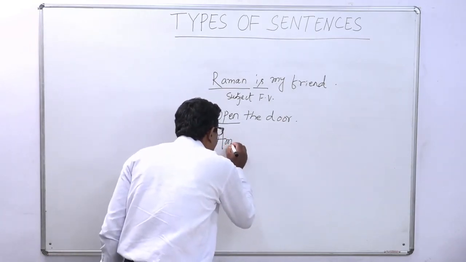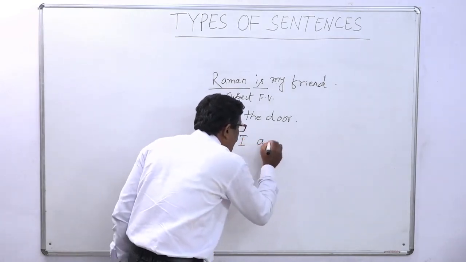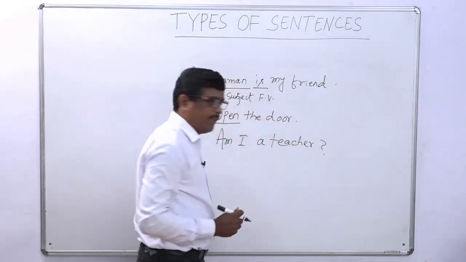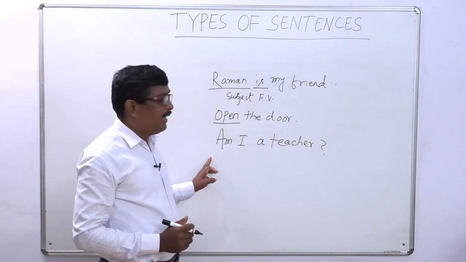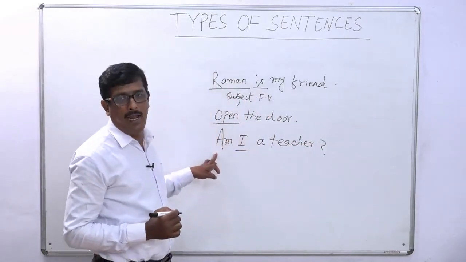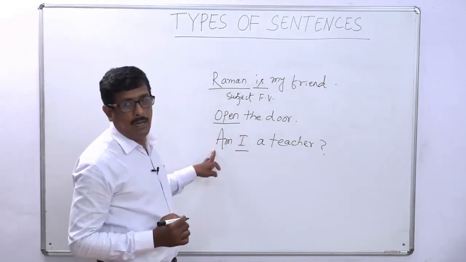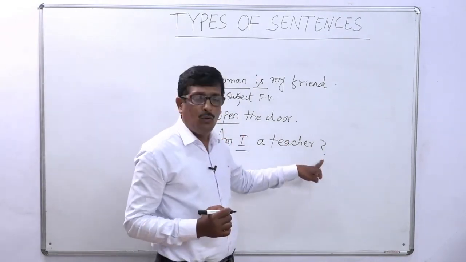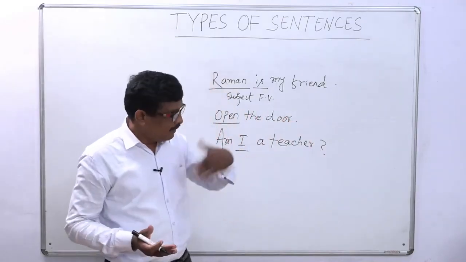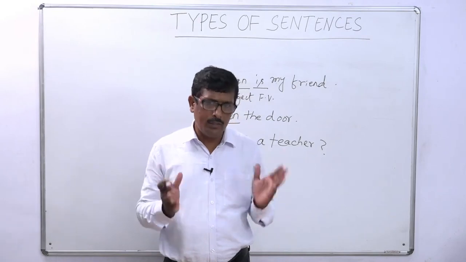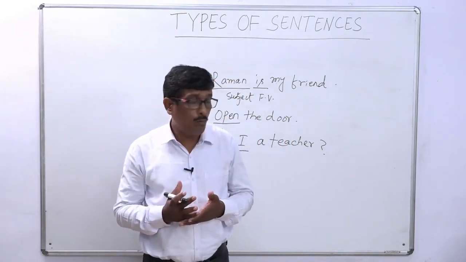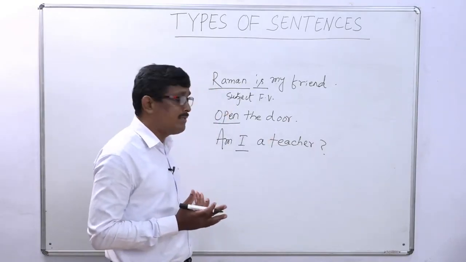Am I a teacher? Here is a sentence, and there is one subject, I, and one finite verb. It also begins with a capital letter and ends with a question mark, and it is also a simple sentence. Okay, dear children, have you understood the meaning of simple sentences and the different examples of simple sentences?